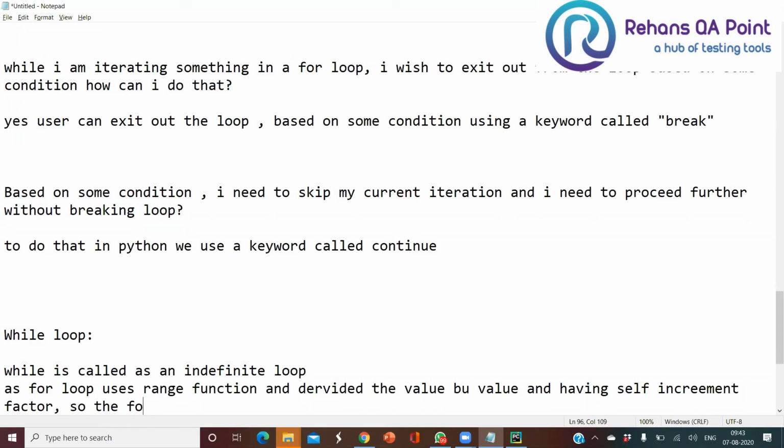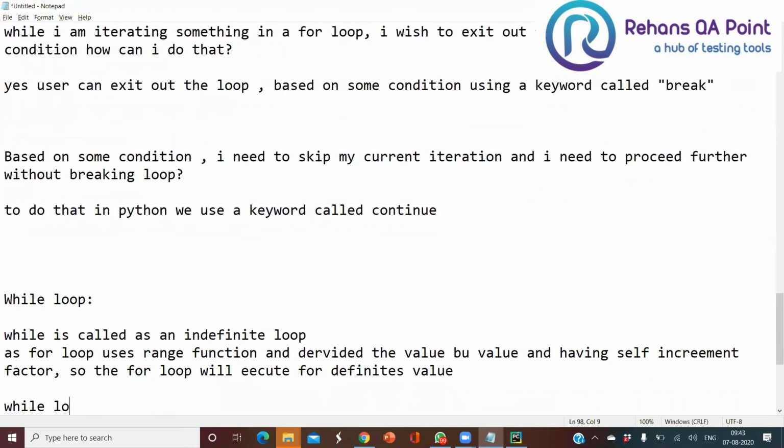So the for loop will execute for definite values. If I tell it to execute from 1 to 50, it will execute from 1 to 50. But the while loop is going to be called indefinite.